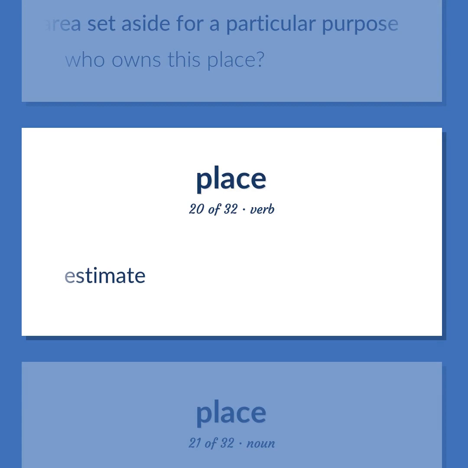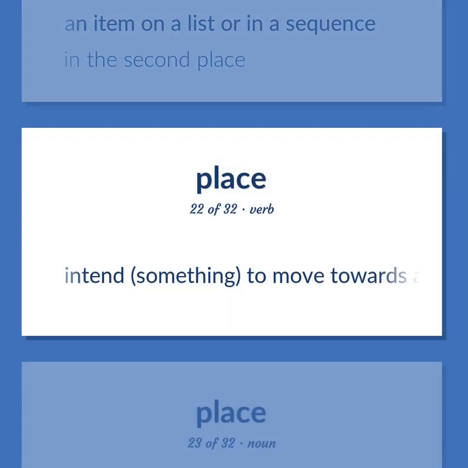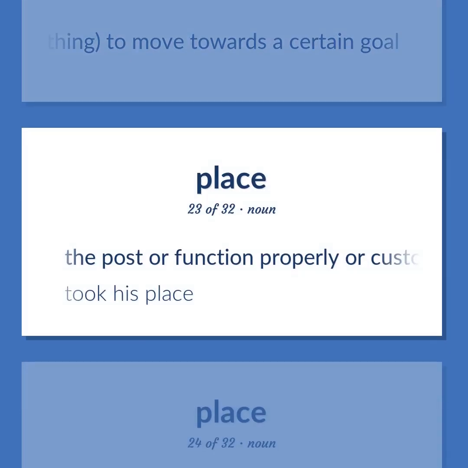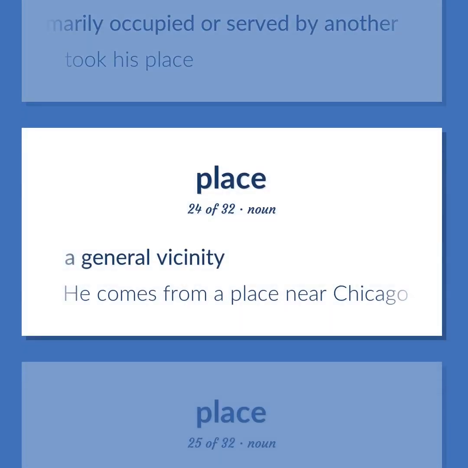Estimate. An item on a list or in a sequence. In the second place. Intend. Something, to move towards a certain goal. The post or function properly or customarily occupied or served by another. Took his place. A general vicinity. He comes from a place near Chicago.